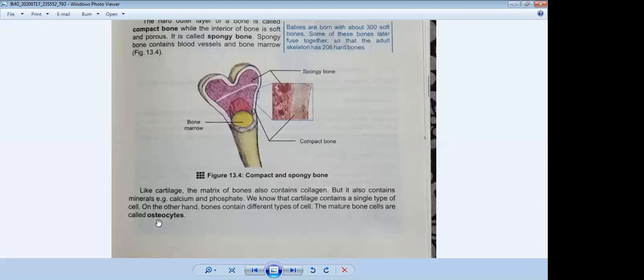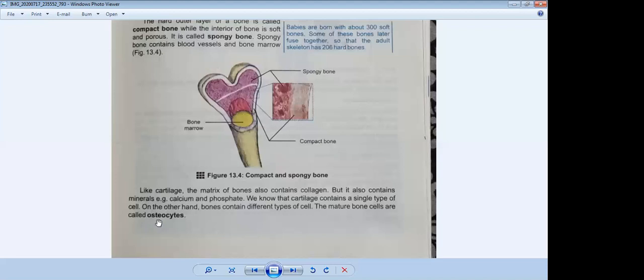One is called cartilage and the other is called bone. We have discussed cartilage in detail, and now we have discussed bone in detail. Bone is a hard connective tissue. It not only helps in movement, support, and protection of our organs, but also produces red and white blood cells, and it stores minerals. So this is very important.